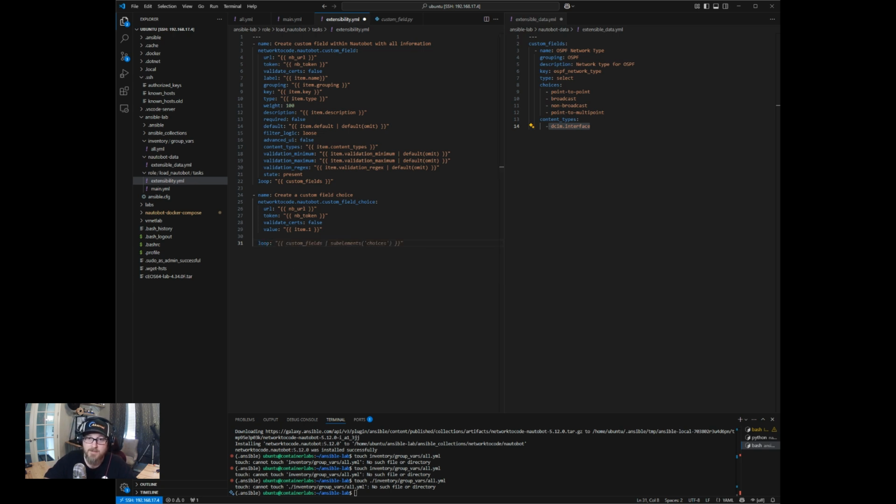So the way we'll do that is with a sub elements modifier on the loop. So we'll do something like this, and we'll do sub elements on choices, and then I always add this in: skip missing equals true.